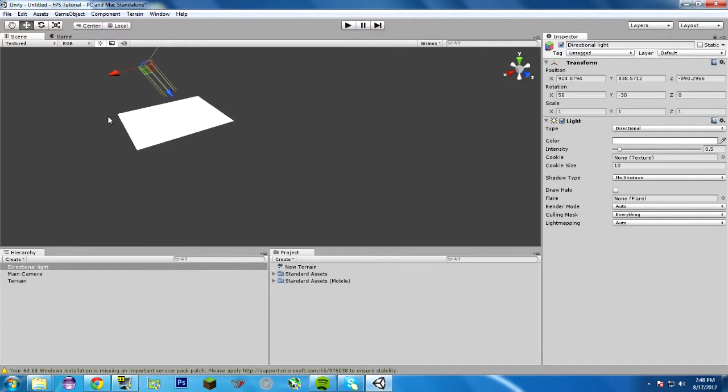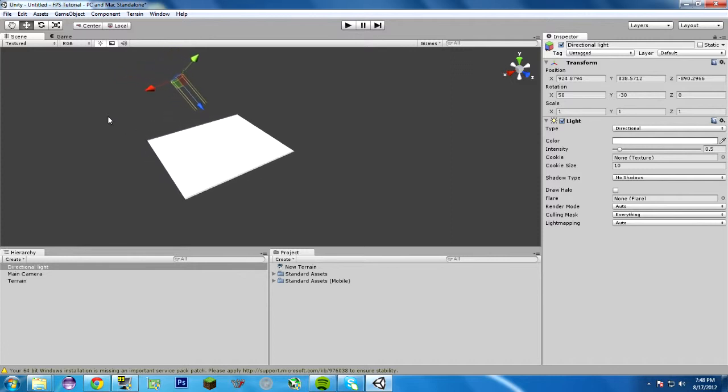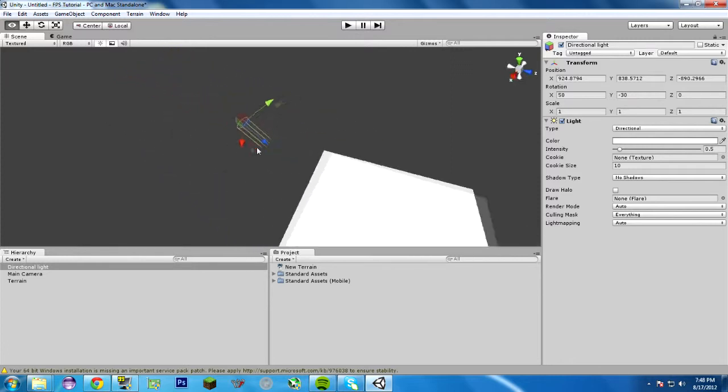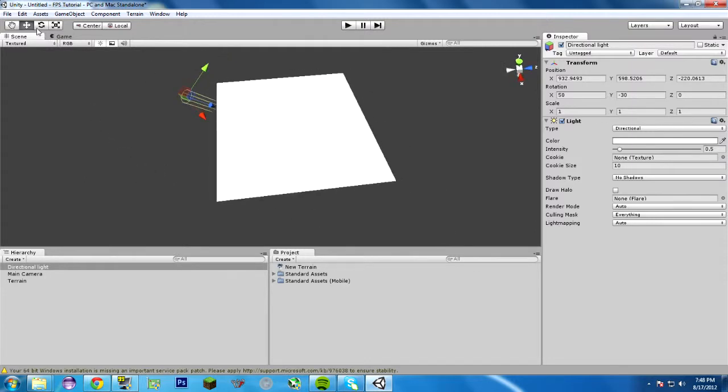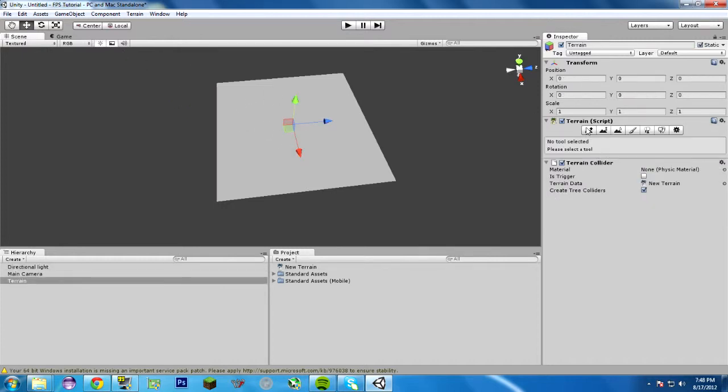still going to move it more. This is nowhere near where I want it. It's there. I want it to be I think right around there. Right around there looks good. And then I'll rotate it a little bit to be more like a setting sun almost type color probably. This kind of rotation doesn't do anything. This kind of rotation does, of course, something. So anyway, that's the lighting element. Now let's talk more about terrain.